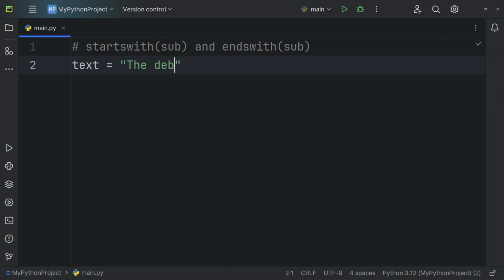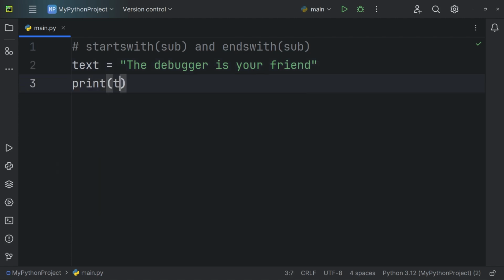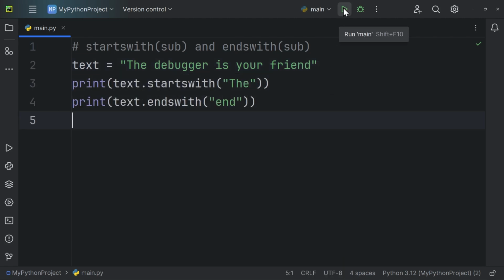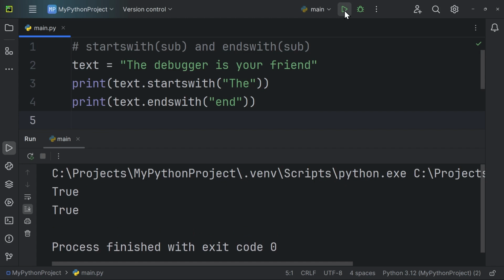The startswith and endswith methods in Python are used to check if a string starts or ends with a specified substring, respectively. Both methods return true if the condition is met and false otherwise. In this instance, it checks if a string begins with "the" and finishes with "end". In both cases, the output is true.